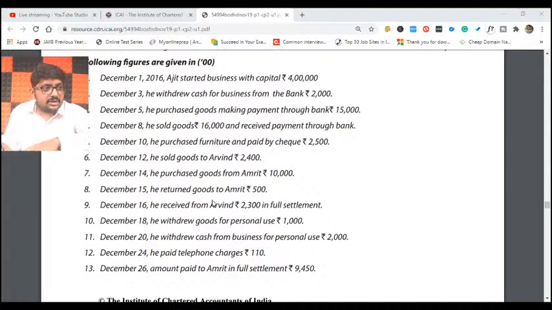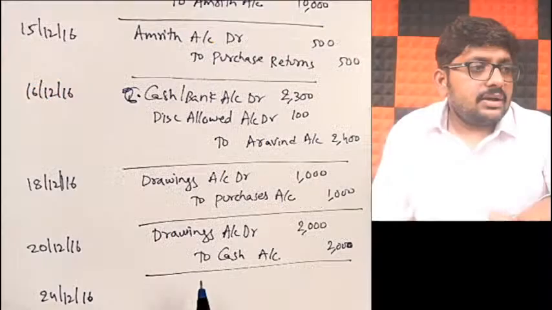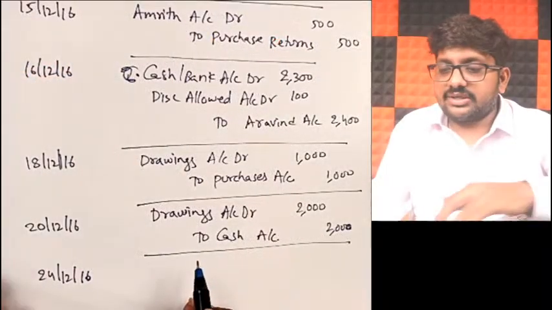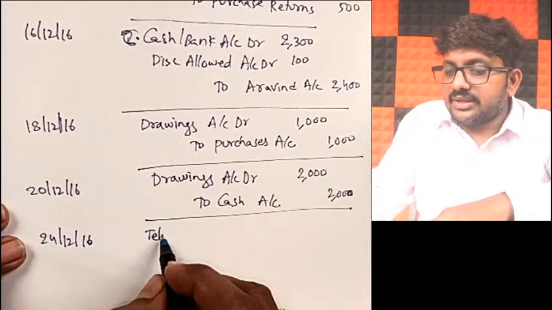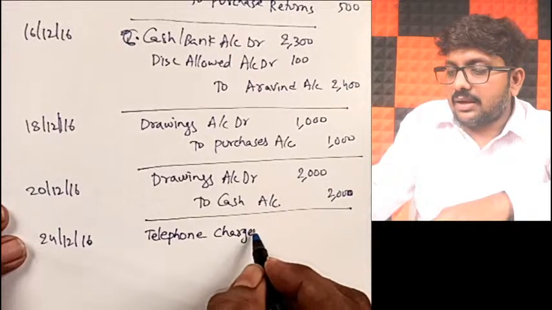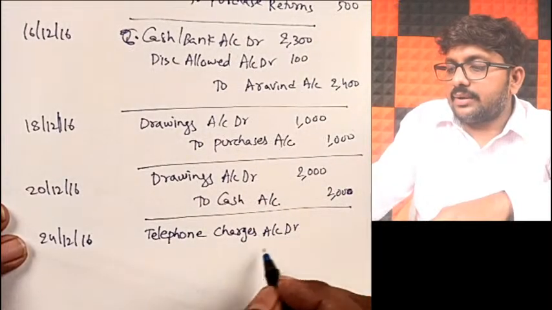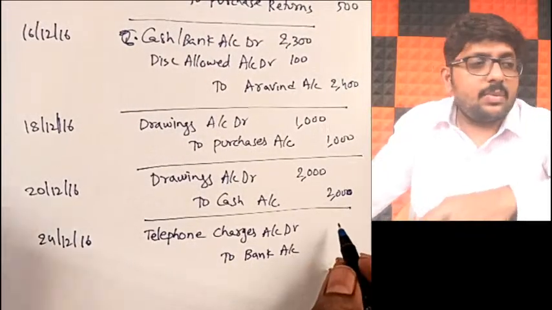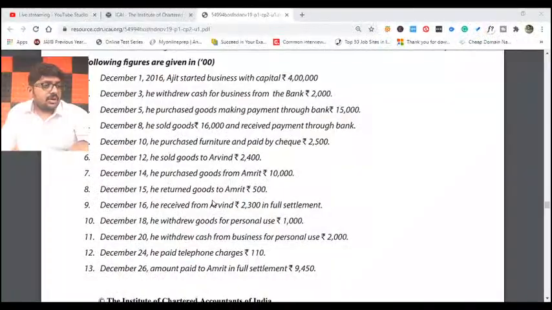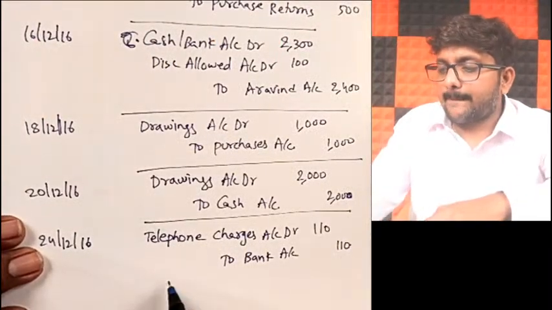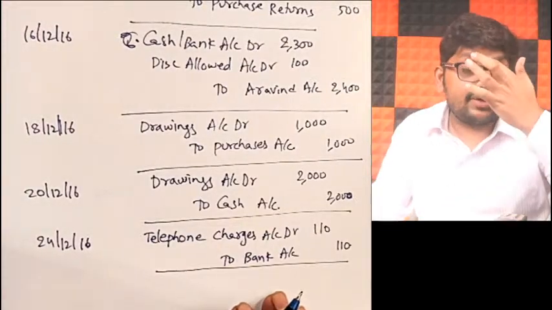24th of December 2016. Because we have paid telephone charges, it is an expense. So what will be the journal entry? Telephone charges account debit to cash or bank, anything is fine, to cash or bank account. How much is that amount? 110 rupees. 110 rupees we have paid. That is the journal entry on 24th December.